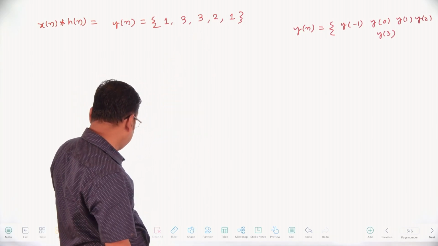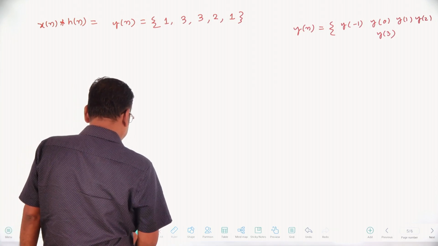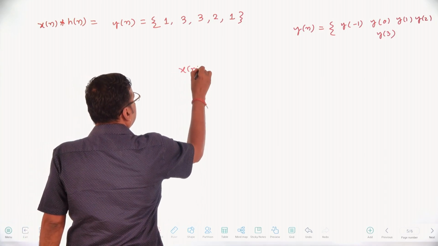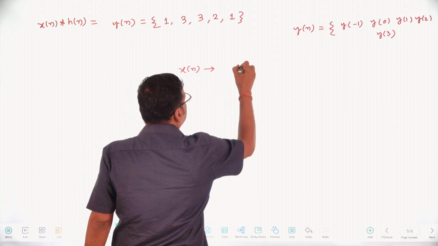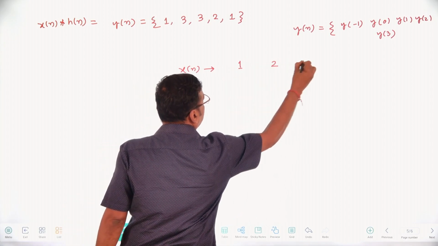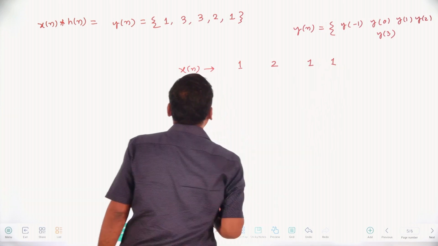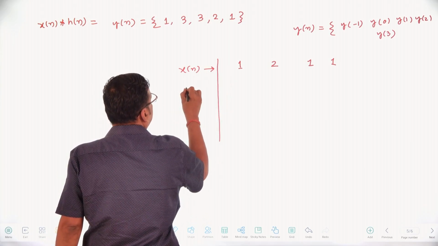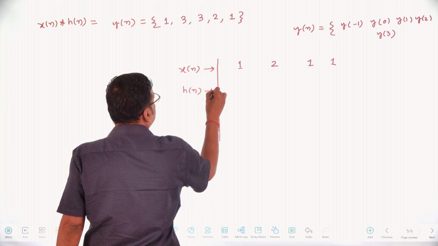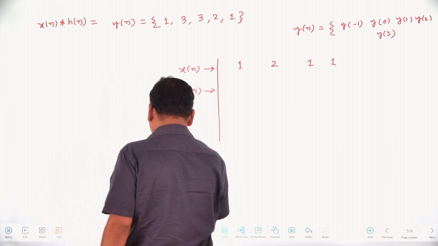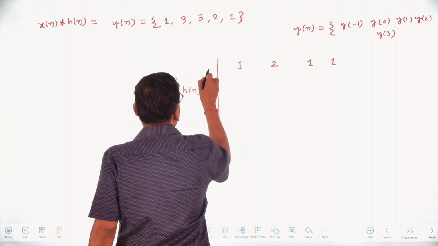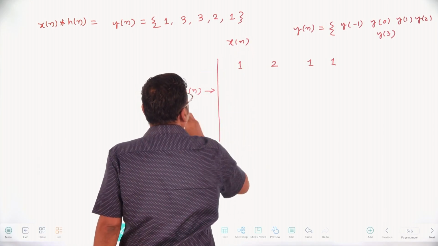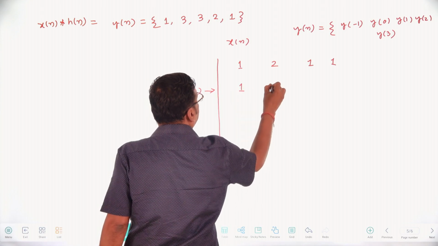We have to check whether our answer is really right or wrong. First of all, x of n was what? The sequence was 1, 2, 1, 1. This is your x of n. And h of n was what? That is 1 and 1.